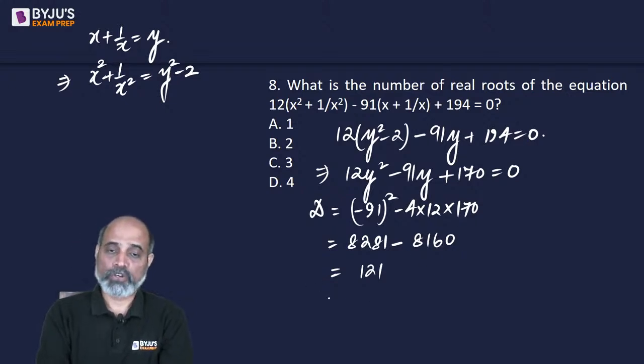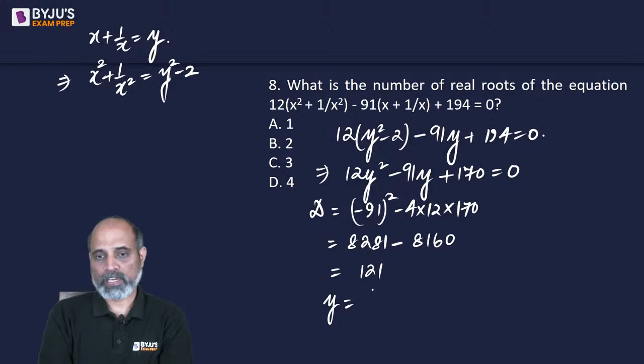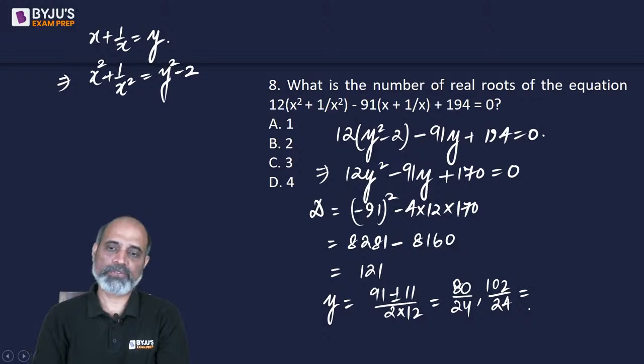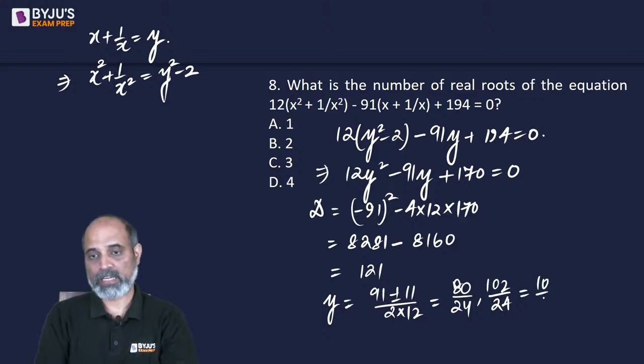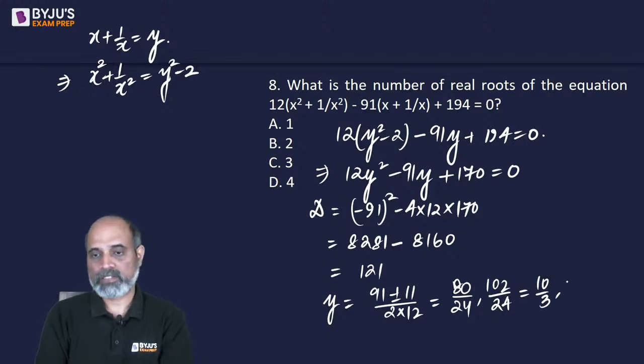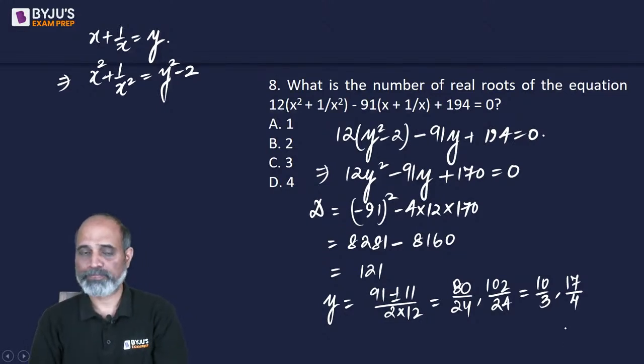Okay. So the value of y is going to be 91 plus minus under root discriminant, which is 11, upon 2 into 12. So 91 minus 11 is 80 by 24. 91 plus 11 is 102 upon 24. So 80 by 24 is going to simplify, and it's going to give us 10 upon 3, and 102 upon 24 is going to get simplified, and we are going to get 17 into 6 and 4 into 6. So 10 by 3 and 17 by 4.